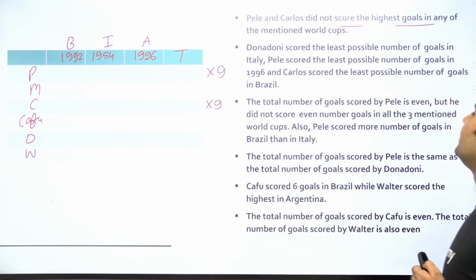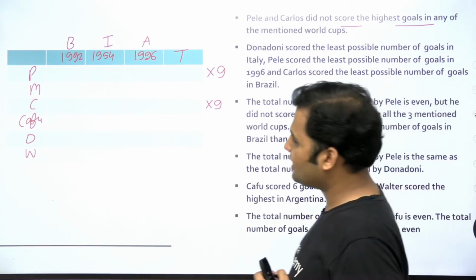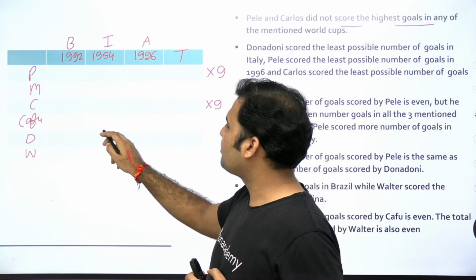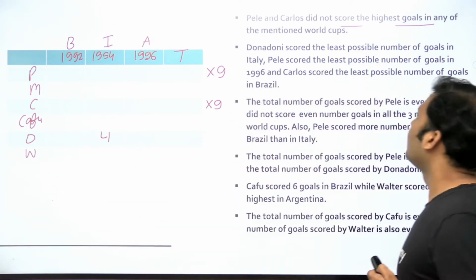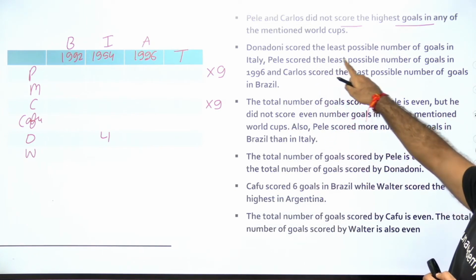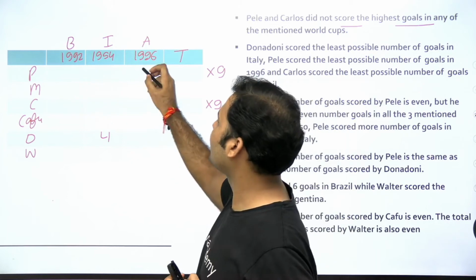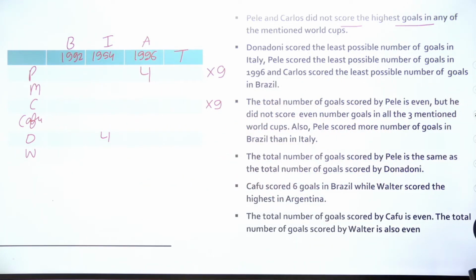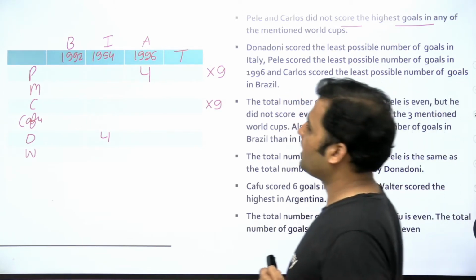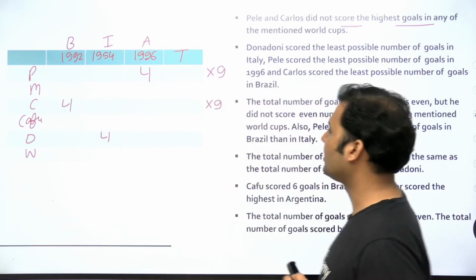Okay. Danodri scored the least possible number of goals in Italy. So this is Danodri. In Italy, the least possible number of goals is 4. So Danodri will be scoring 4. And Pele scored the least number of goals in 1996. In 1996, Pele is scoring the least possible number of goals, that is 4. And Carlos scored the least possible number of goals in Brazil. So here is Carlos and he is scoring 4 goals in Brazil, the least possible number.